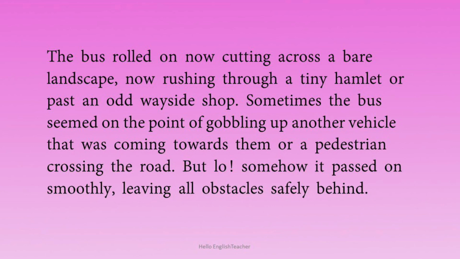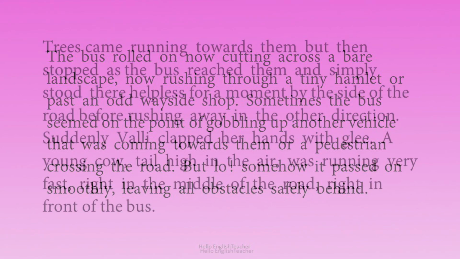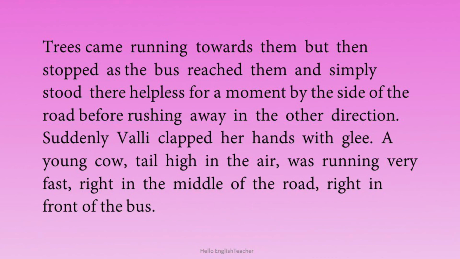So as the bus was moving forward, when another vehicle came in the opposite direction, it looked as if this bus was going to swallow the other vehicle, or maybe a pedestrian, a person who is walking by the side of the road. But lo, somehow it passed on smoothly, leaving all obstacles safely behind. The bus did not gobble these vehicles or other pedestrians. It was able to move forward smoothly without causing any damage to anything that was there in front.